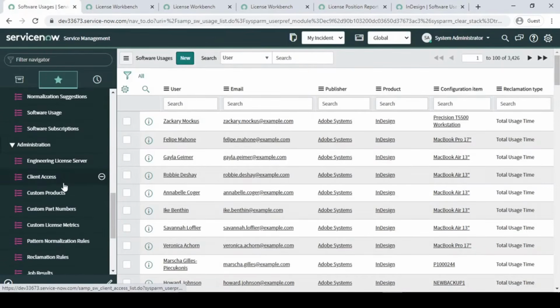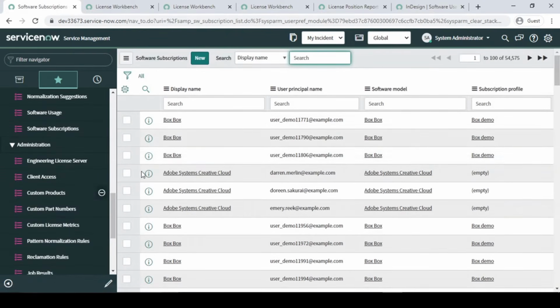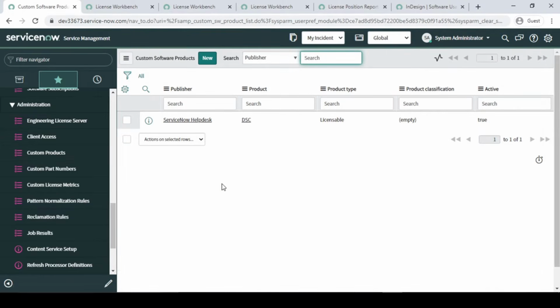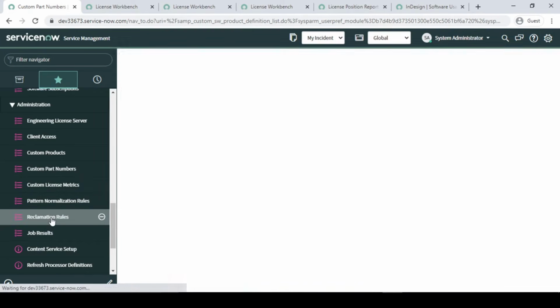Fine. Next, guys, software subscription: it will give you all the software subscriptions and software products that are there. The admin section and client section, I'm not going to talk about in this video; I'm definitely going to make a video on that. But here, with custom product, we can create our own product. Here we can create our own part number. These things I have already discussed in my previous video, right? And reclamation rules, here we can define them.